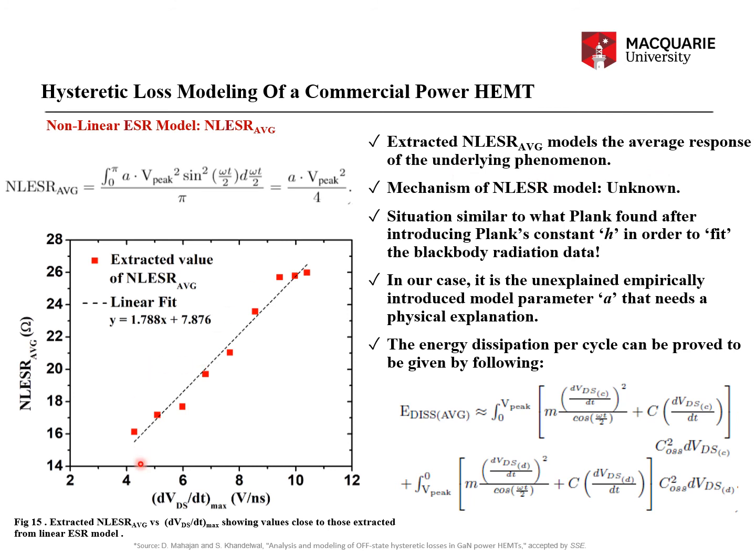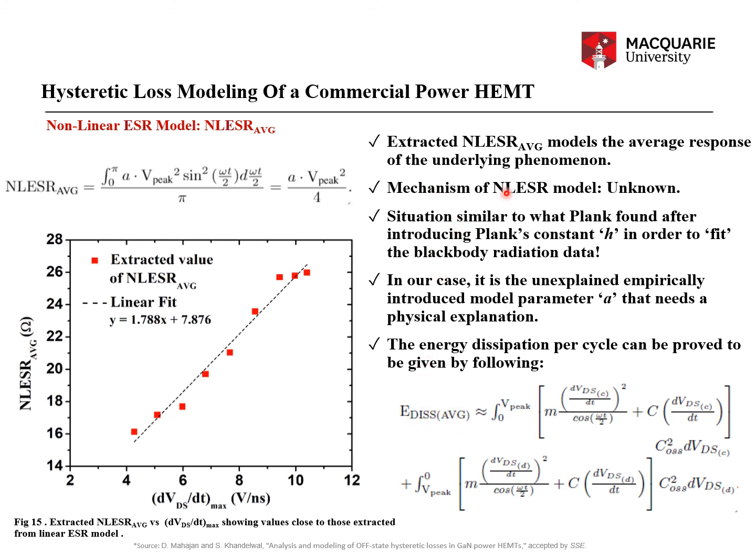That is clear. Why? Because the range of NLESR average is the same as the linear ESR, which I was extracting, of 22 and 1718 ohms. Right? The range is the same here. So this is also the proof in the pudding. That is, the NLESR average is in the range of the linear ESR. However, it models the dynamic VDS versus QOSS characteristics and also models the dV/dt square dependence of the energy loss per cycle across COSS.